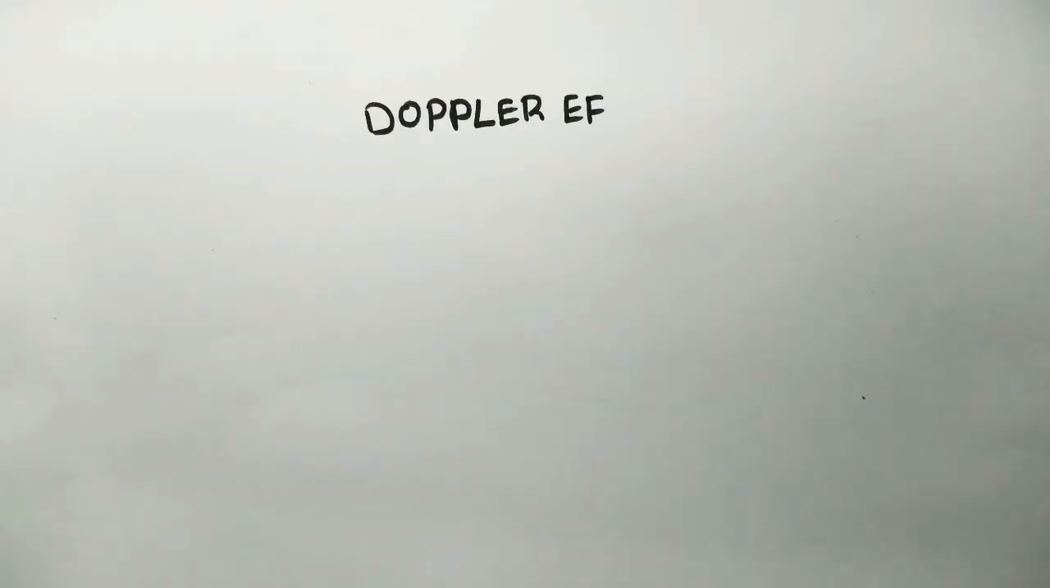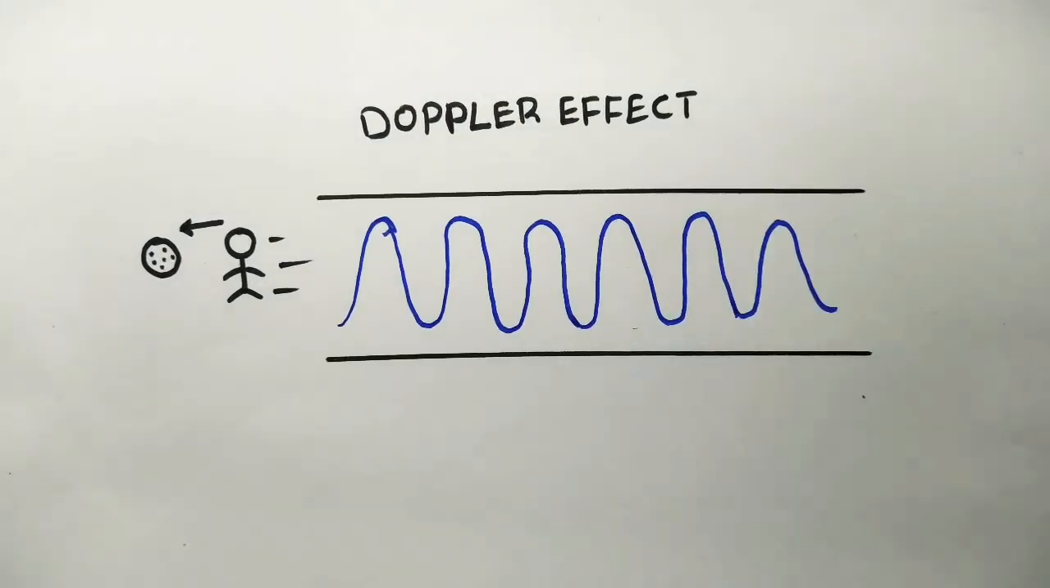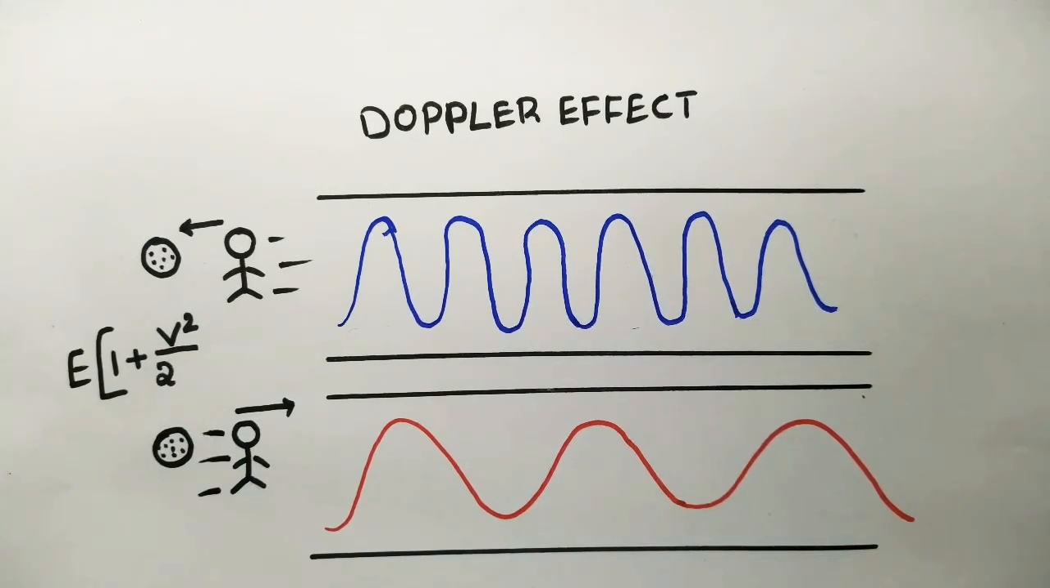The main constituent of E equals mc² is the Doppler effect. The Doppler effect is, as we move towards the object, the light reaching us from the object shifts towards the blue end of the spectrum, and as we move far from it, the light reaching us from the object shifts towards the red end of the spectrum. This results in the relativistic energy with a magnitude of E times 1 plus velocity of object squared divided by twice the speed of light squared.